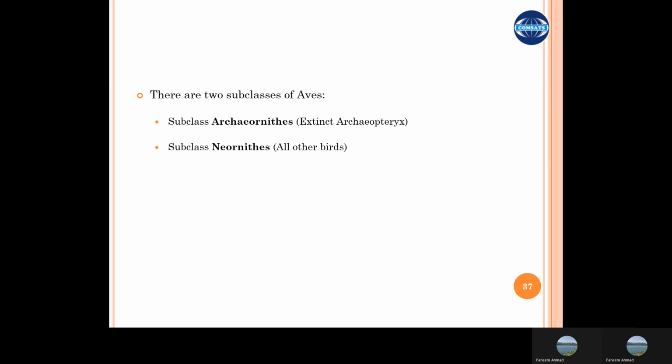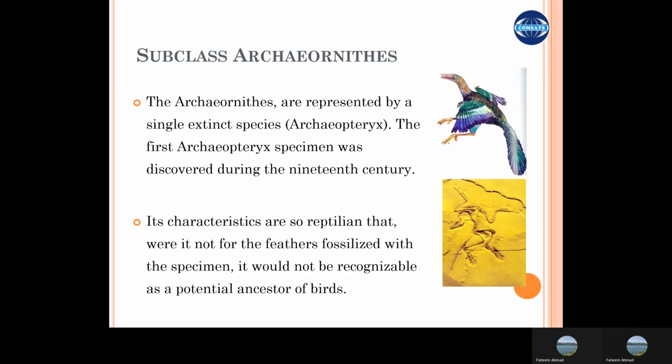Subclass Archaeopteryx. The Archaeopteryx are represented by the single extinct species, the Archaeopteryx. The first Archaeopteryx specimen was discovered during the 19th century. That incomplete fossil record at that time was considered as some of the reptile fossils, but later when the complete fossils were found in the similar area, it had clear patterns of wings present, which gives the idea that this is not a reptile. This fossil belongs to a new class, which are the birds.